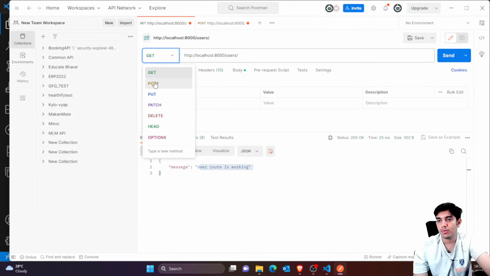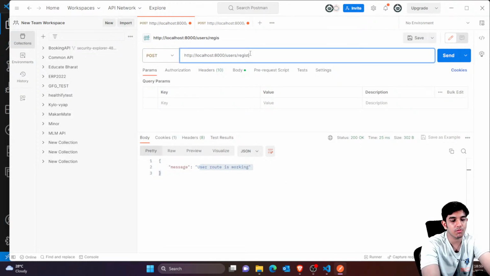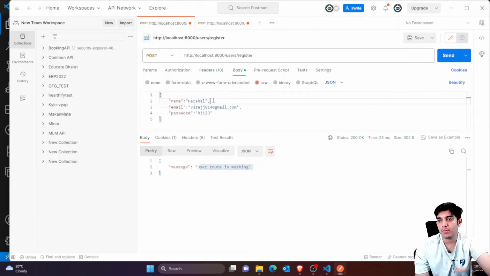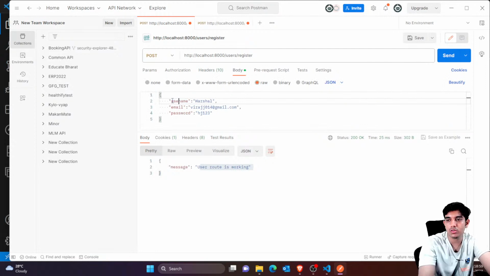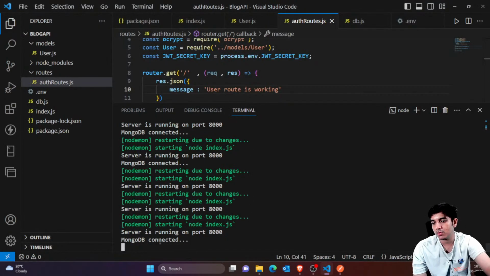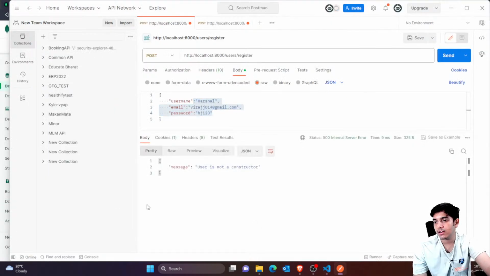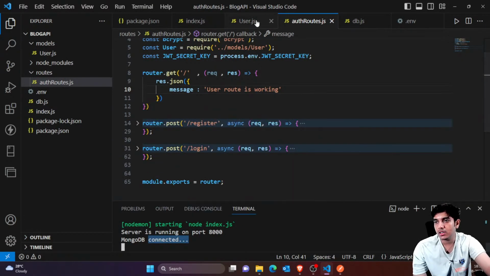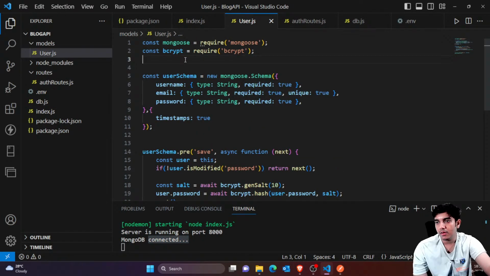So now we would be making a post request to register. For registering, it's a post request, and in the headers you have to specify content type application/json. In the body part, you would specify a username, email, and password. You can see I'm specifying these three fields. Now let me first check whether we are connected to the database or not. You can see MongoDB is connected. Now let's try to send this. Yeah, that is the problem. You can see we actually didn't complete this properly. We actually have a problem here. So let's try to fix this first.